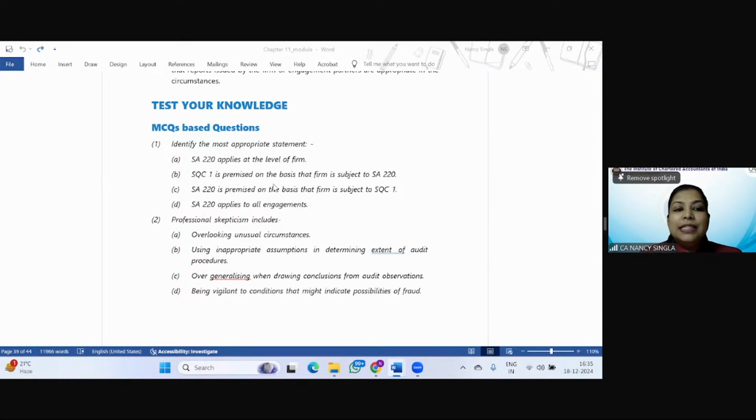Please reply. See, SQC 220 applies at the level of firm. This is not correct, right? Because it applies for engagement level, and that too, the engagement team or engagement partner. SQC 1 is premised on the basis that firm is subject to 220. No, SA 220 is premised on the basis that firm is subjected to SQC 1, right? Then D says SA 220 applies to all the engagement, which is not correct because it applies to audit engagements also. So the answer is what? C. SA 220 is premised on the basis that the firm is subject to SQC 1.